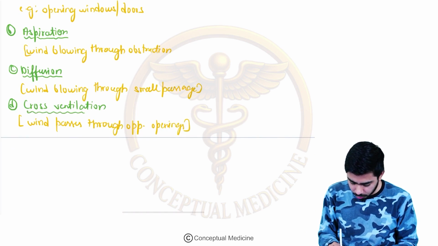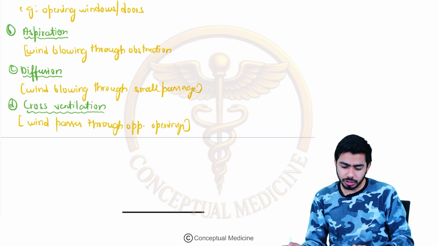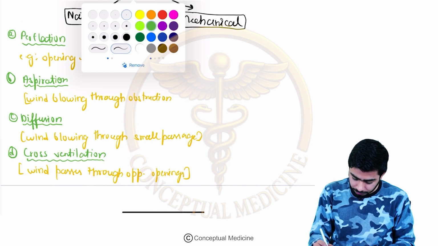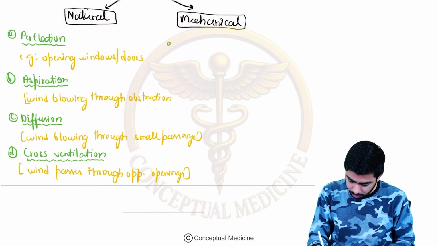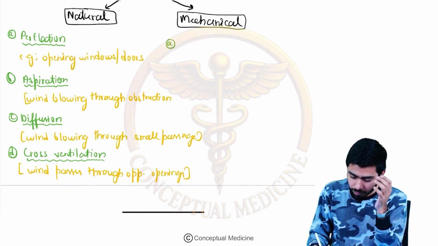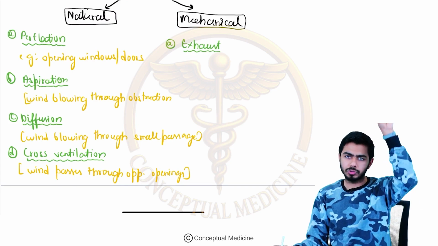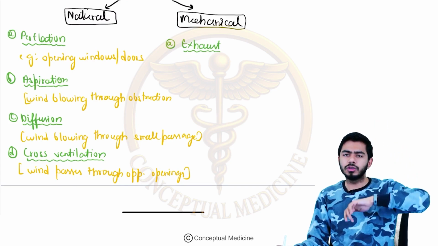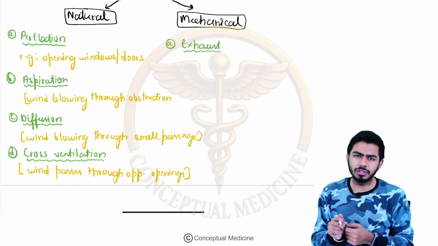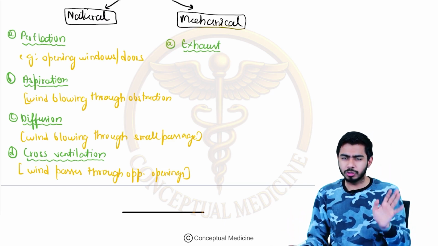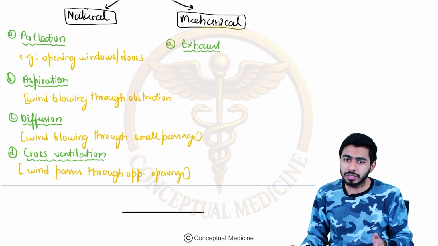Now we shall move on to the mechanical methods of ventilation. In the mechanical method we shall first of all talk about exhaust, the exhaust ventilation. I know you are thinking about the kitchen right now, because usually you see that exhaust on the top, just below the roof inside the kitchen. Usually whenever your mom is preparing the food, or you are preparing the food, you turn it on, and then what is the purpose?